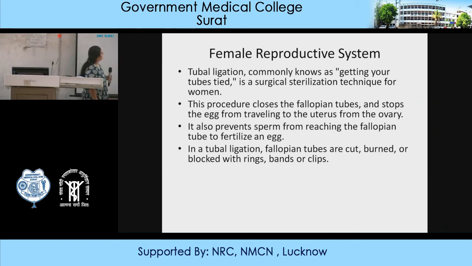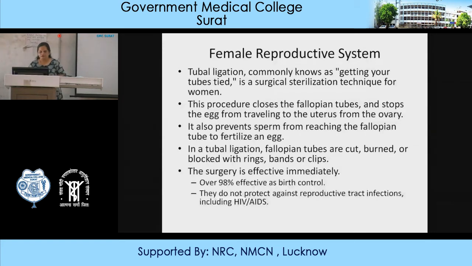It also prevents sperm from reaching the fallopian tube. In tubal ligation, the fallopian tubes are cut, burned, or blocked by rings, bands, and clips. It is most effective, 98%, with a very low failure rate, and it does not protect against HIV and AIDS.